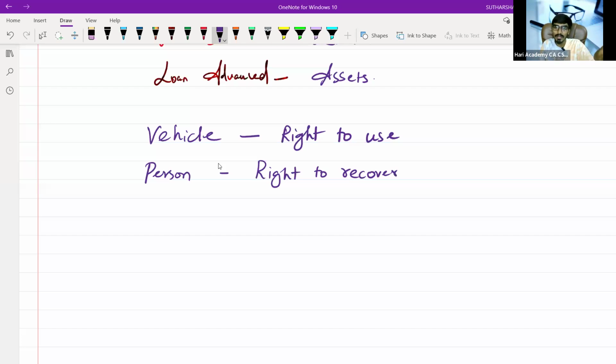If I have a right to recover, how can you recover? Only from a person you can recover. That person is known as an asset. So we call that person a financial asset. That person is known as which asset? Financial asset.